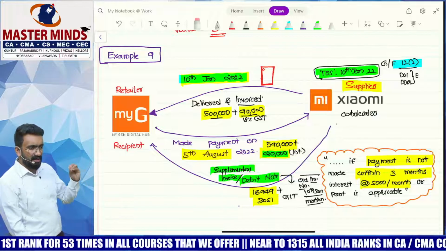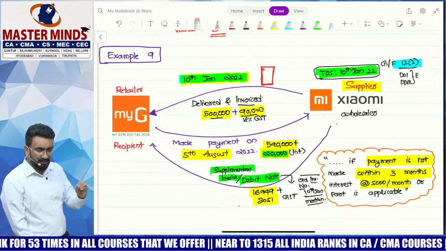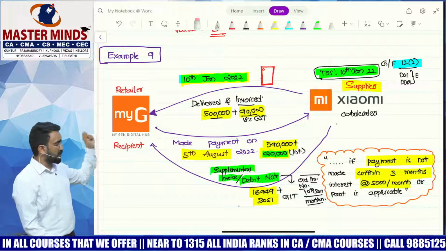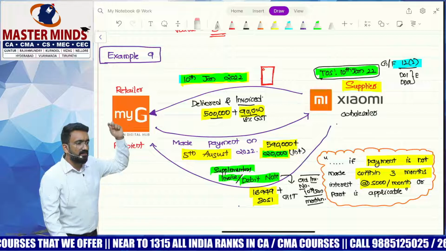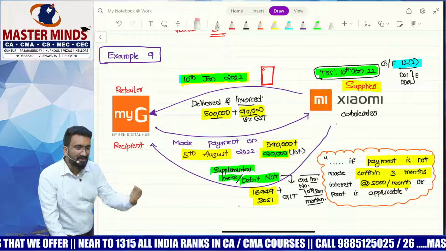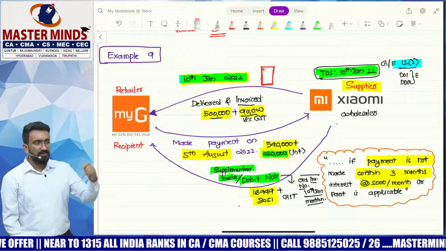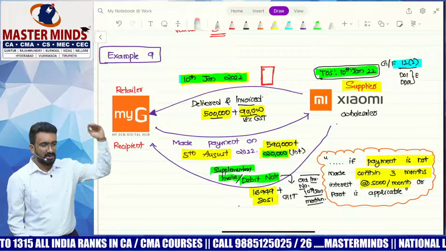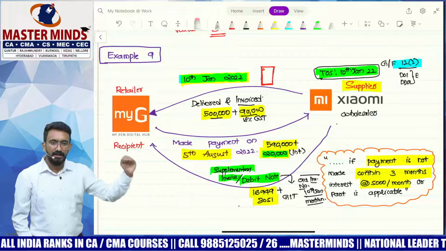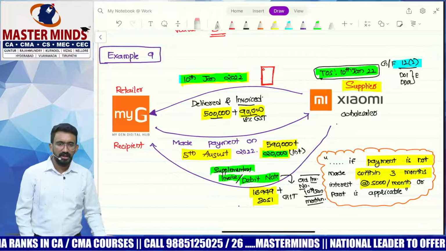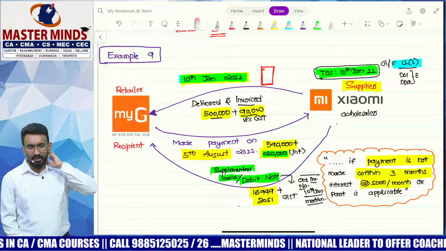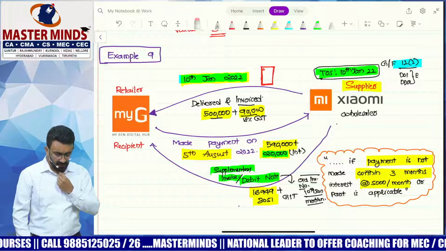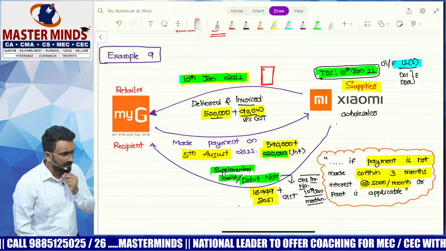So Xiaomi will here issue a supplementary invoice quoting the original invoice and say that there is an additional value of 16,949, and 3,051 GST would be mentioned there. By getting this debit note or supplementary invoice, can MyG take another credit? Yes. Of how much? 3,051. With me? Okay, so we have learned three documents, now added one more: tax invoice, delivery challan, bill of supply, now debit note. What is the concept of debit note? Debit note is issued when I want to increase value or taxes. Who will issue debit note to whom? Supplier will issue to recipient. All the documents in GST are issued by supplier to recipient.